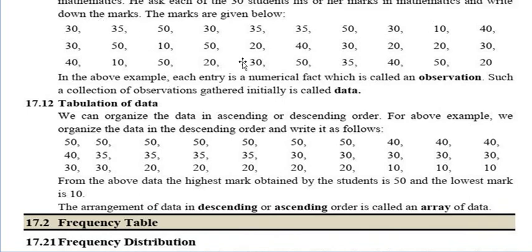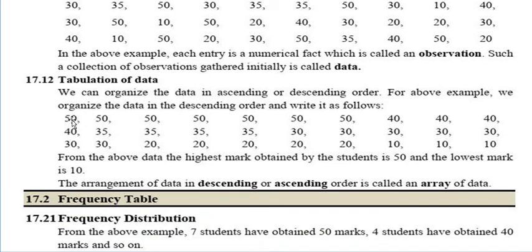You can see the numbers were arranged randomly here. Now all the numbers are arranged from the larger number to the smaller number: 50 50 50 50 40 40 35 35 35 30 30 20 20 10 10. From the bigger number to the smaller number, that is what we call descending order.